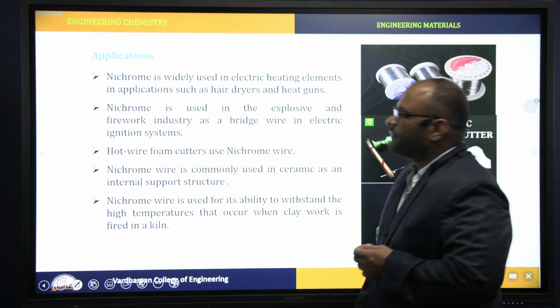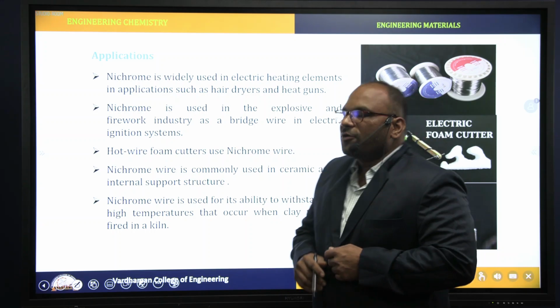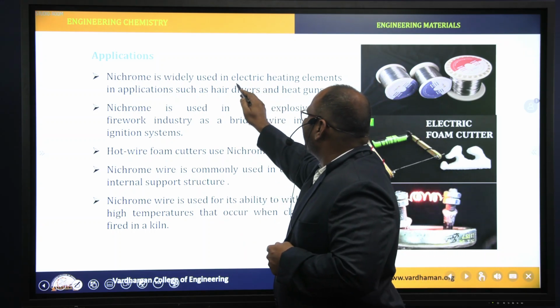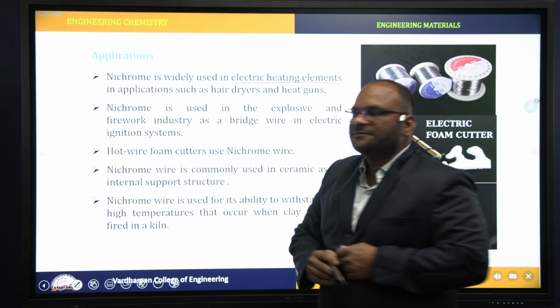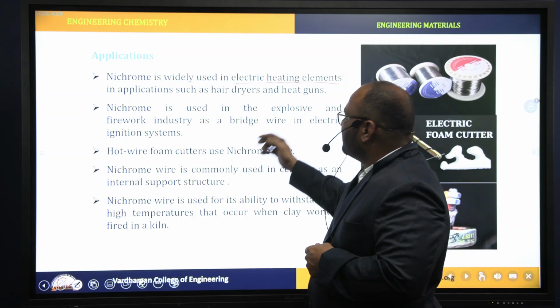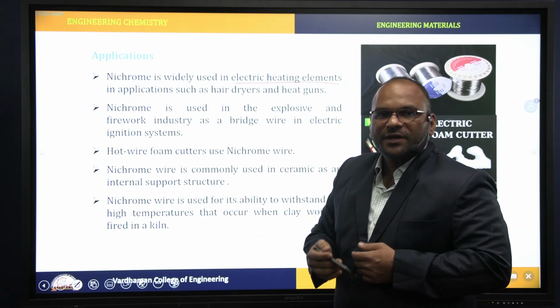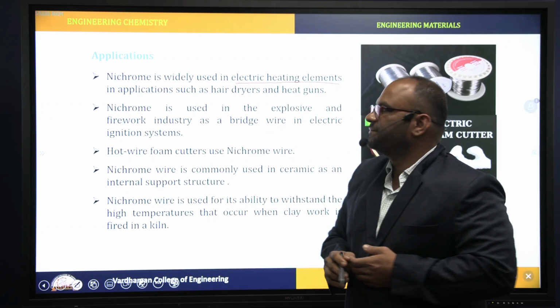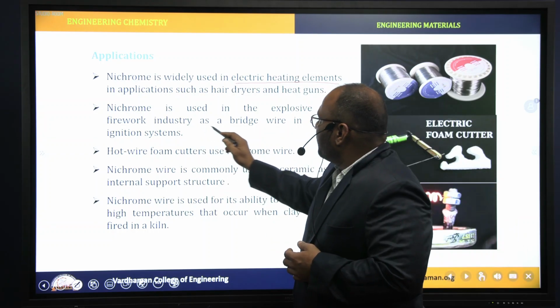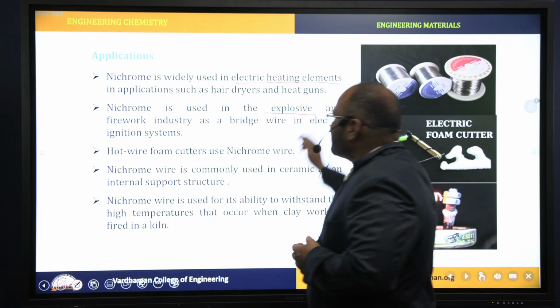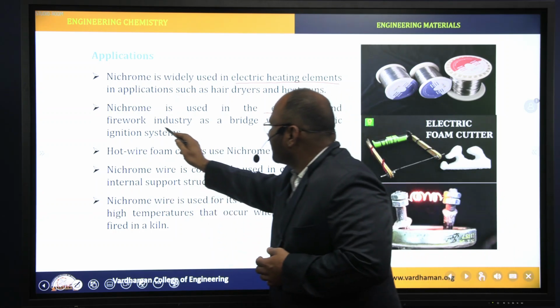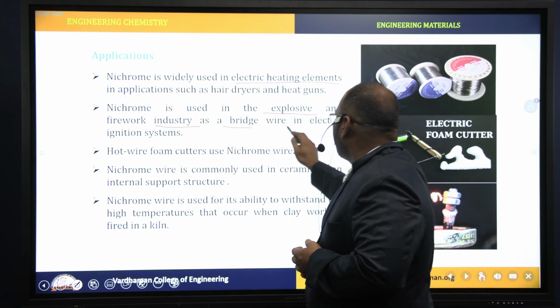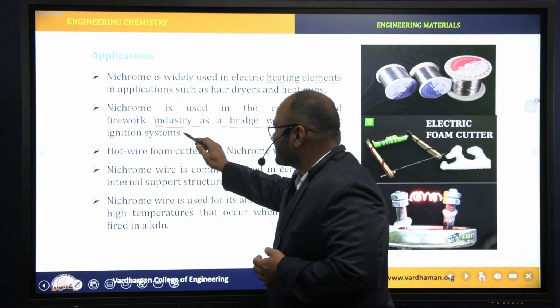Next, applications of nichrome. Nichrome is widely used in electric heating elements like hair dryers, water heaters, and heat guns. Nichrome can be used in the explosive and firework industry as a bridge wire in electric ignition systems.